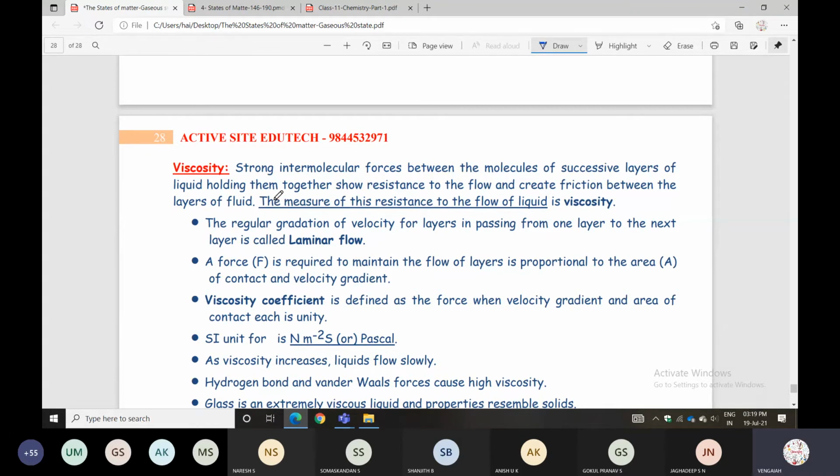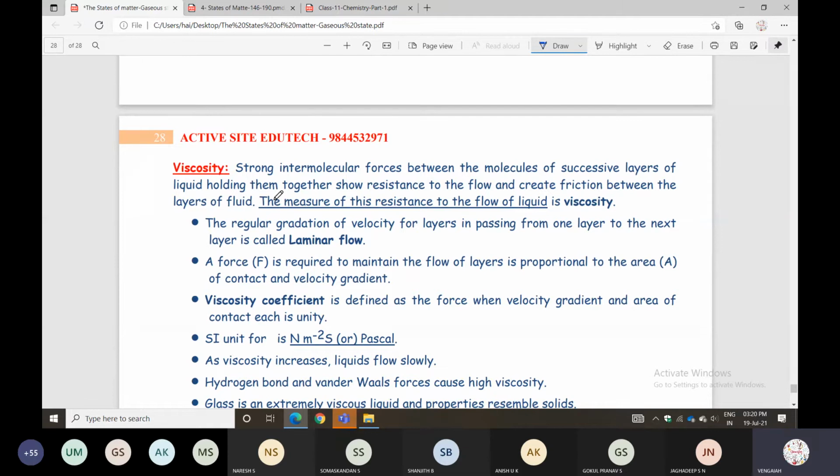So try to understand. There will be strong intermolecular forces between the molecules of successive layers. So between layer and layer there is a gap; otherwise there will be friction. That is what it is saying. One layer and another layer will have intermolecular forces between their molecules.